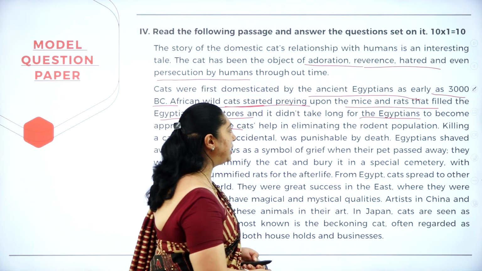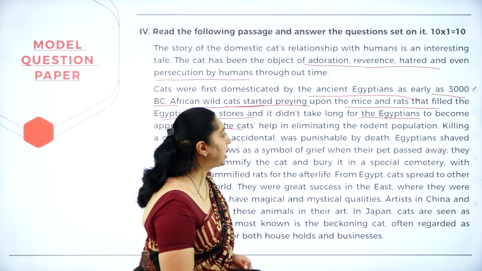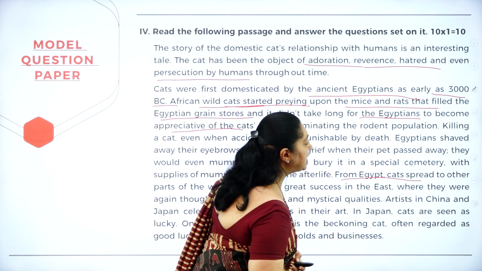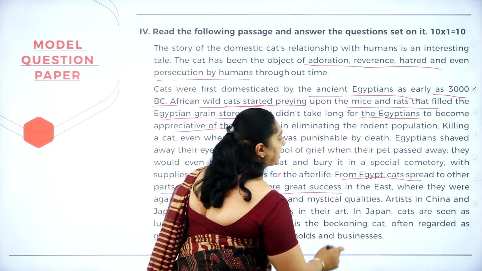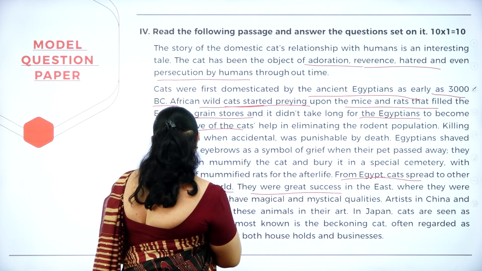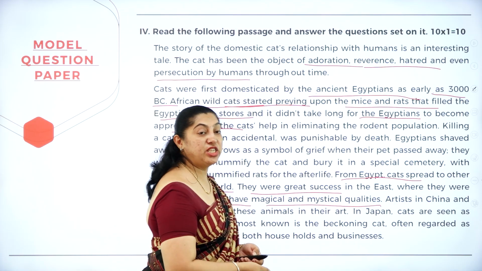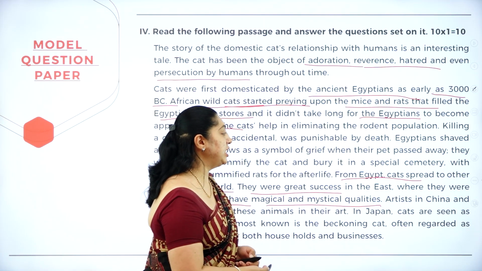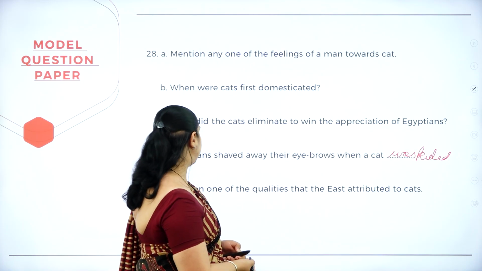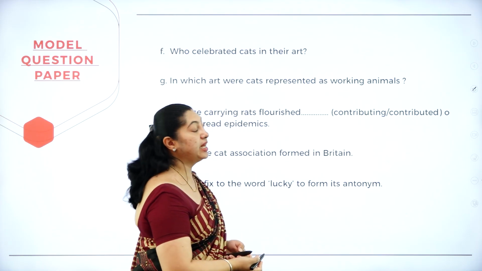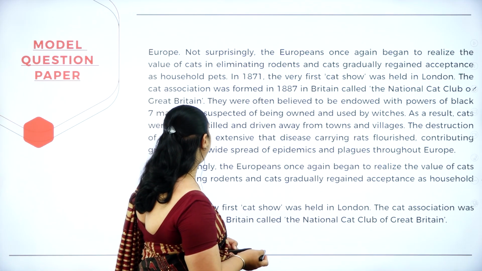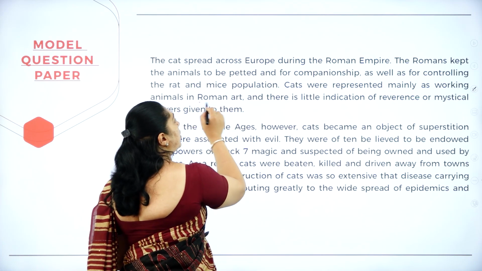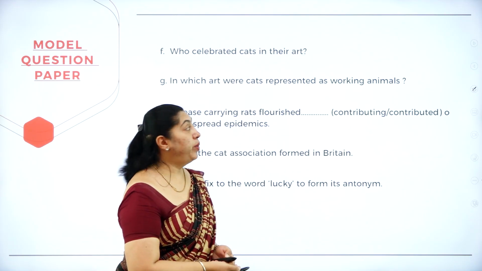Next, mention one of the qualities that the East attributes to cats. So what are the qualities that the East attributed to cats? From Egypt, cats spread to other parts of the world. They were a great success in the East, where they were thought to have magical and mysterious qualities. Moving on to the next question. Who celebrated cats in their art? The answer is Roman art.